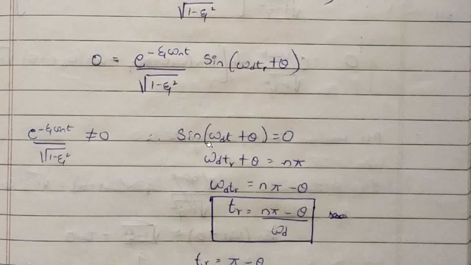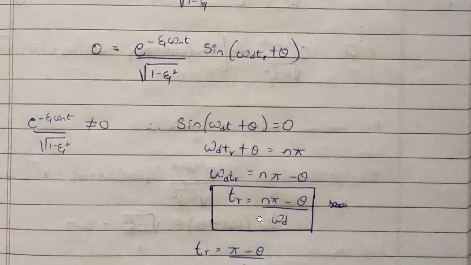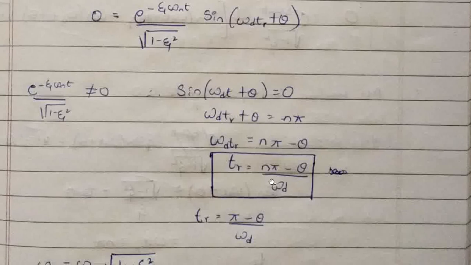Sin n pi plus theta will be equivalent to 0: sin pi is 0, sin 2 pi is 0, so sin n pi is 0. So omega d t plus theta is equated to n pi. When t is tr, the calculation is for rise time. So omega d tr is n pi minus theta, where tr is (n pi minus theta) by omega d.